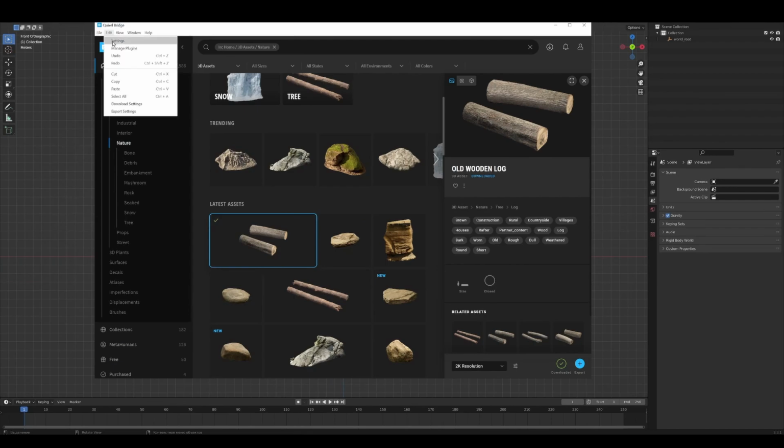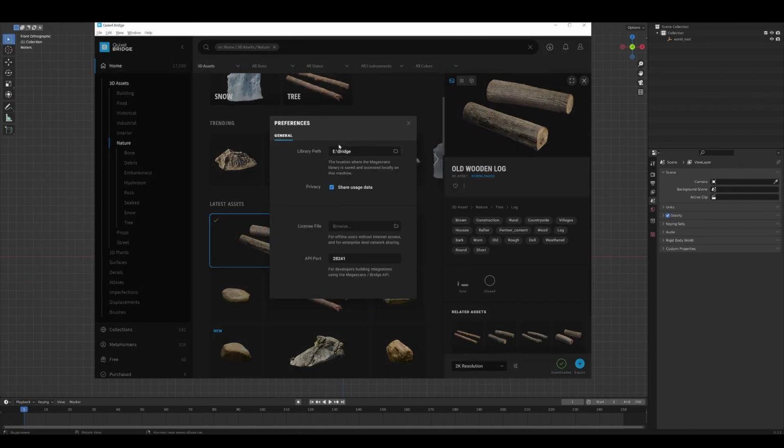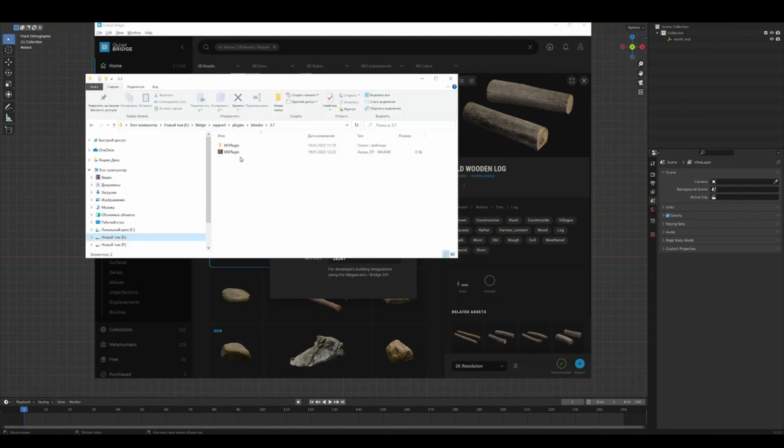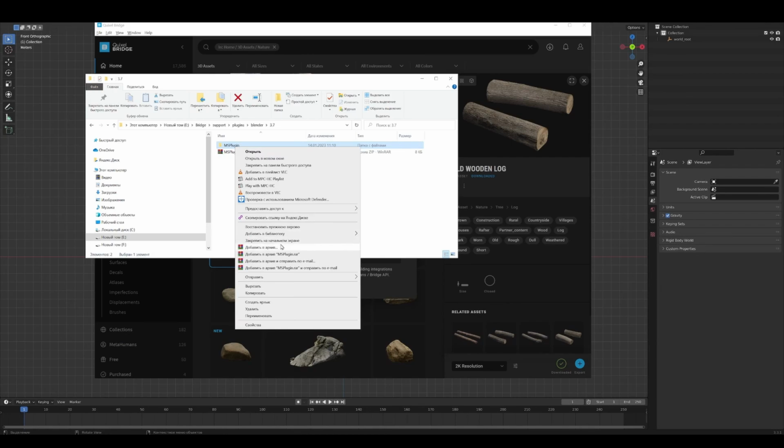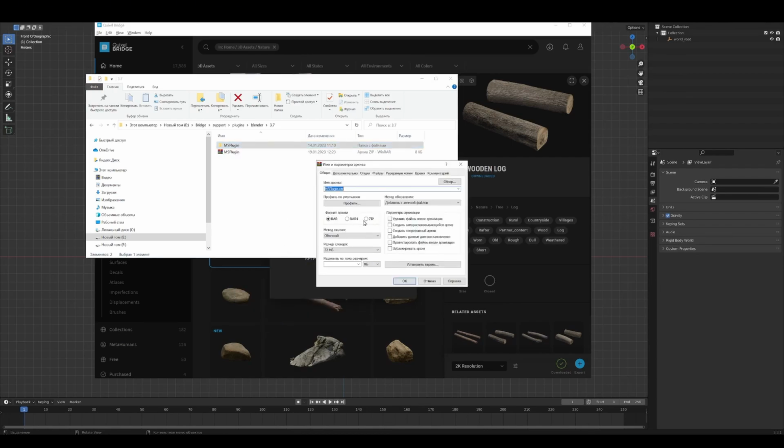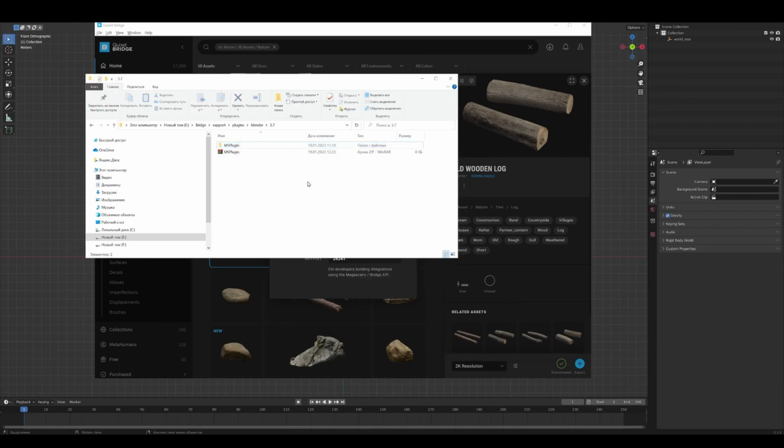As well as to solve, we go to the folder where you have Bridge installed. If you do not know where, you click settings and here it is indicated. I go here and I will not have this archive here. Here I have a plugin, so that we can import it into Blender. We need to click here, add the archive and make a zip archive.